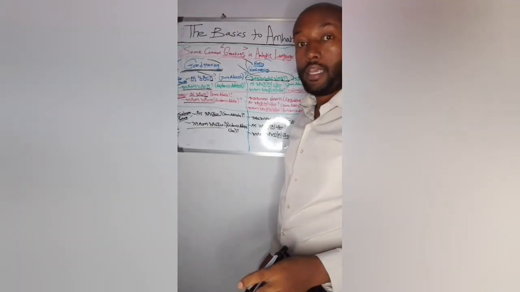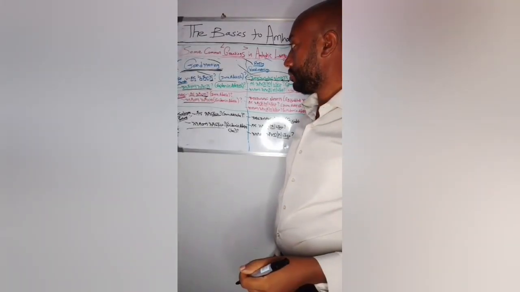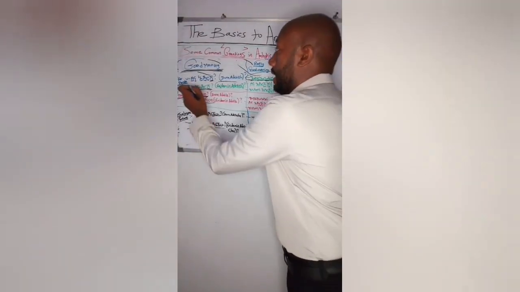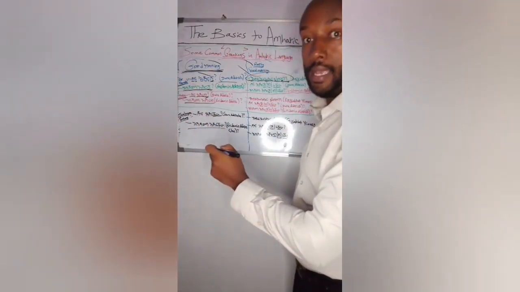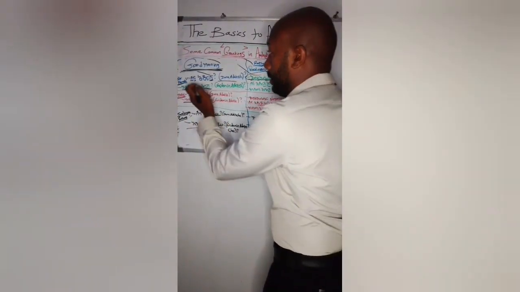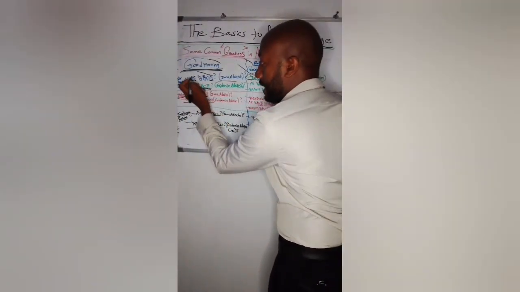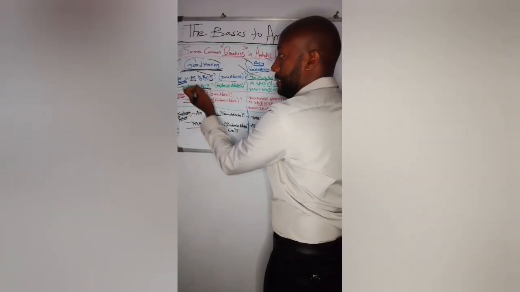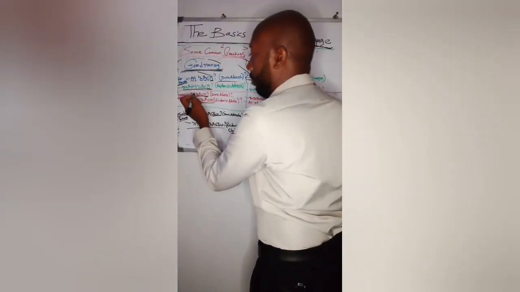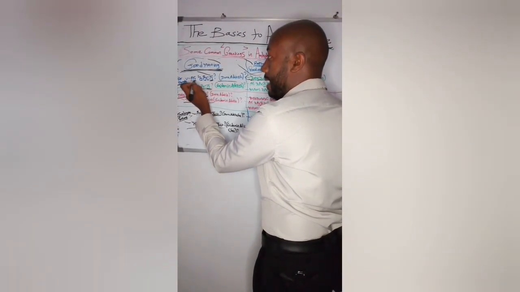But in Amharic, if the person is female, you will say: this is a basic alphabet D, this is a subgroup of alphabet N, Nu, Ni, Na.